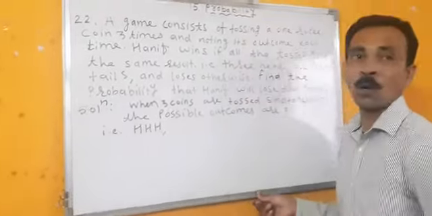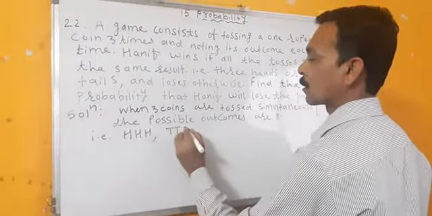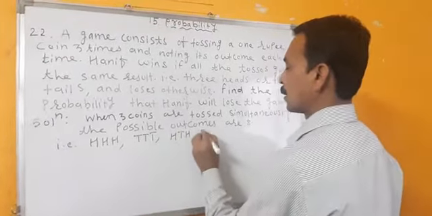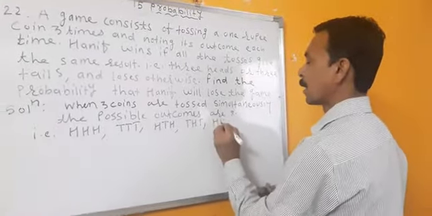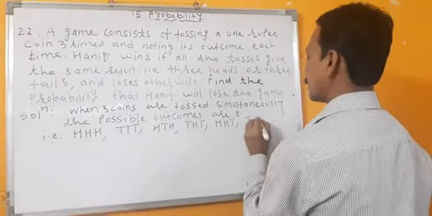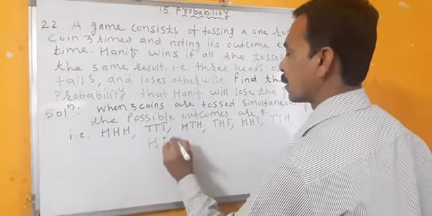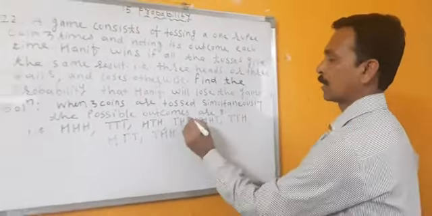Either all the 3 will be heads or 3 tails, then head, tail, head; tail, head, tail; head, head, tail; tail, tail, head; head, tail, tail; tail, head, head. See here.